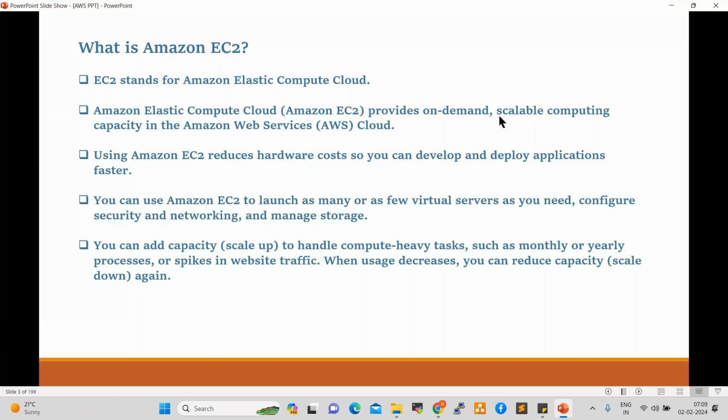Using Amazon EC2 reduces hardware costs, so you can develop and deploy applications faster. Time saving, cost saving, we discussed already. You can use Amazon EC2 to launch as many virtual servers as you need, configure security and networking, and manage storage.